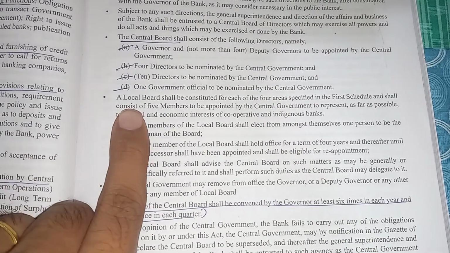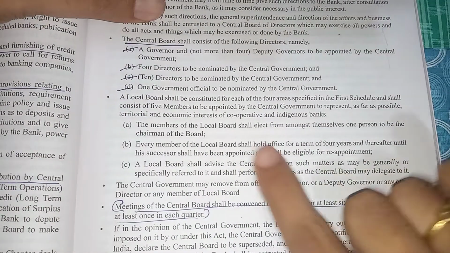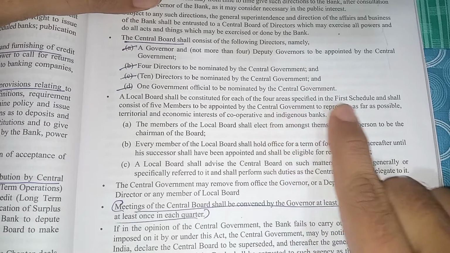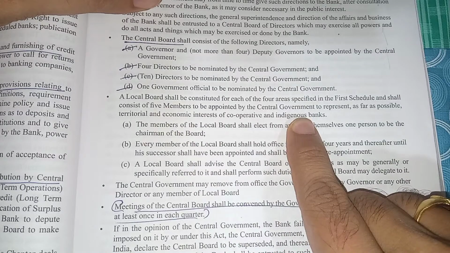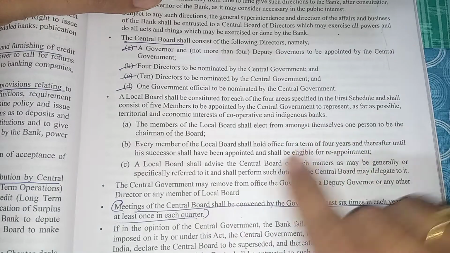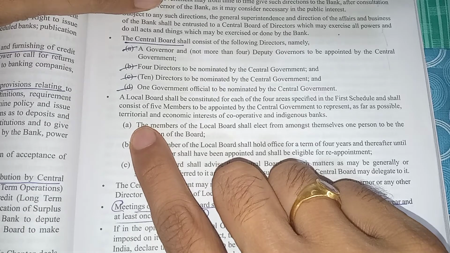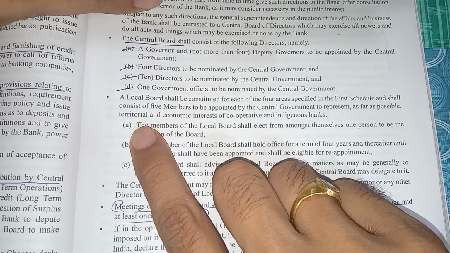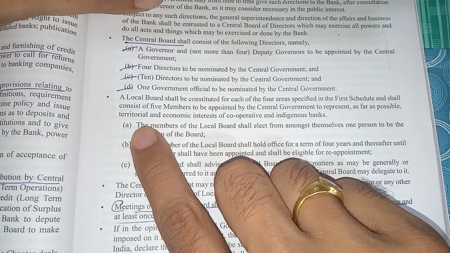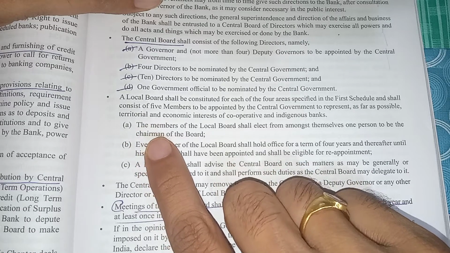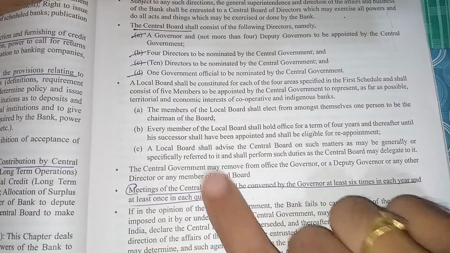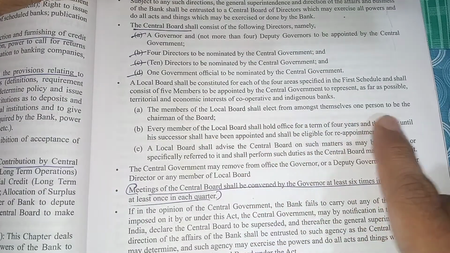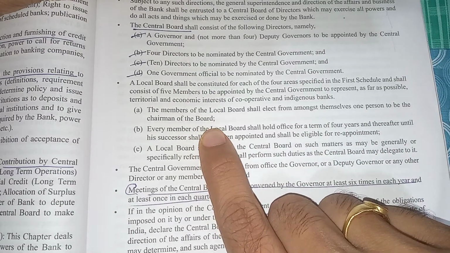Here it is written, a local board shall be constituted for each of the 4 areas, that 4 areas I have mentioned in the first schedule, and shall consist of 5 members to be appointed by the central government to represent, as far as possible, the territorial and economic interests of that region, and they will report to the central board. Then members of the local board shall elect from among themselves 1 person to be the chairman of the board. I told you 5 members will be there in the local board, out of them 1 will be chairman, chosen by themselves only.